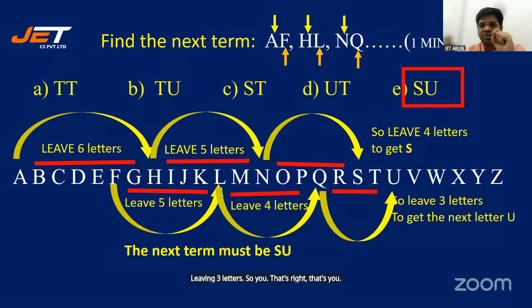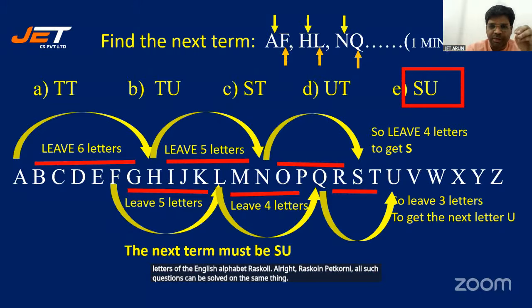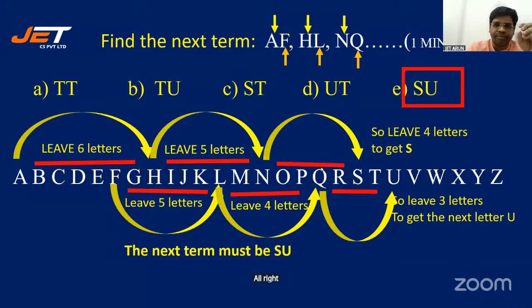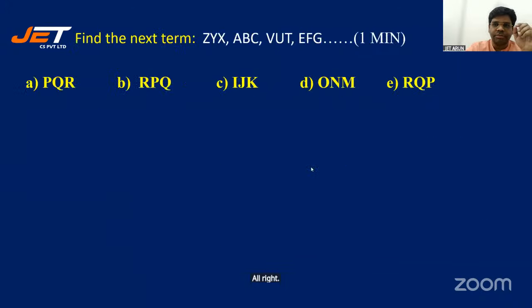So all that you have to do strategically is write down the letters of the English alphabet. All right. Write them down and keep them. All such questions can be solved on the same thing. All right. This is a little tricky, so it will take time. I'll give you 30 seconds for this one.